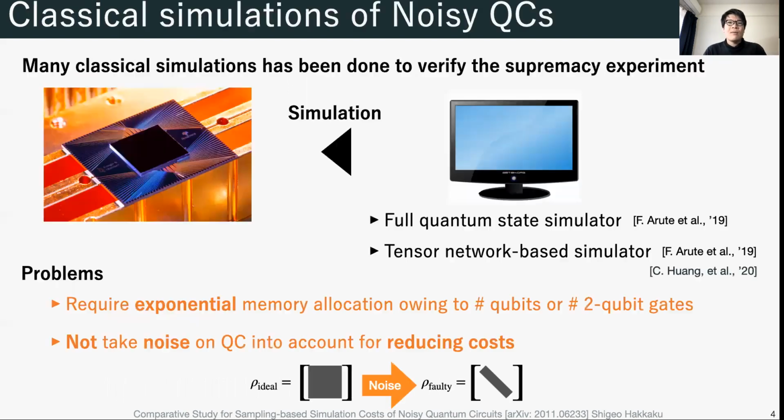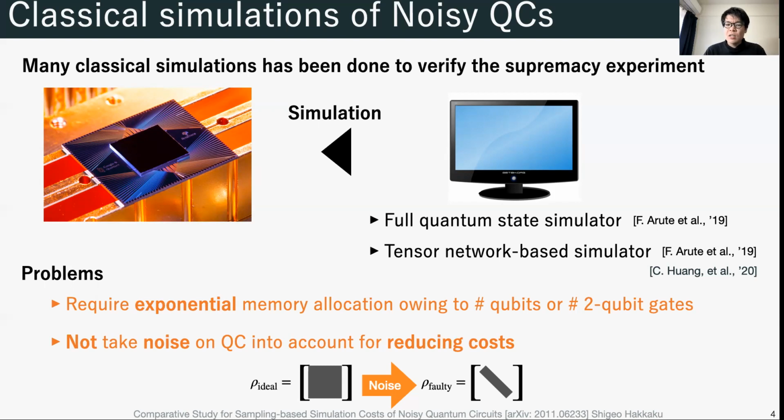Okay, let's get started. One of the goals in this era is demonstrating quantum advantages, which means quantum computers perform a task intractable for classical computers. As you may know, Google demonstrated the sampling task with random quantum circuits.